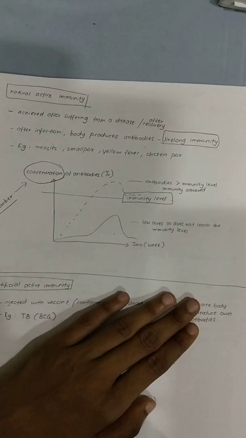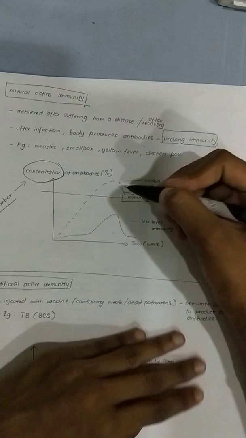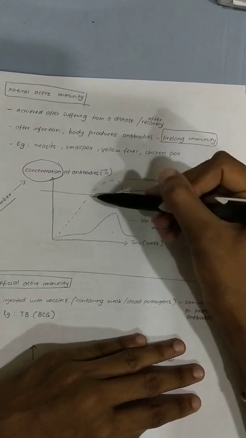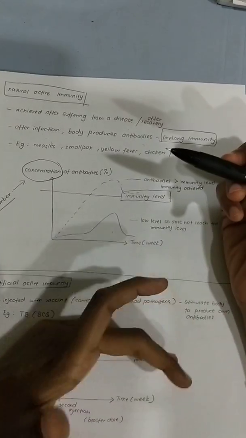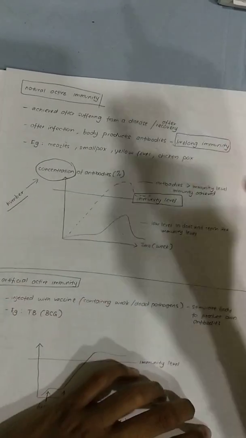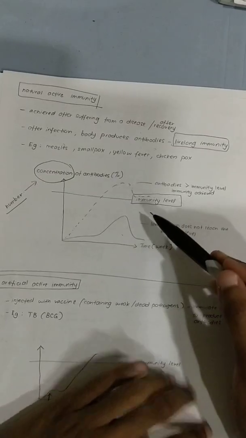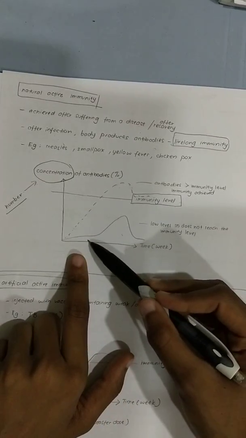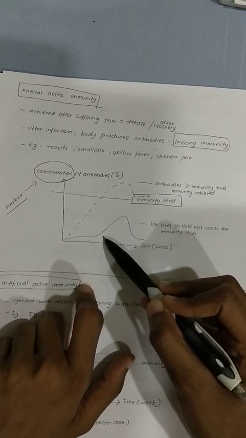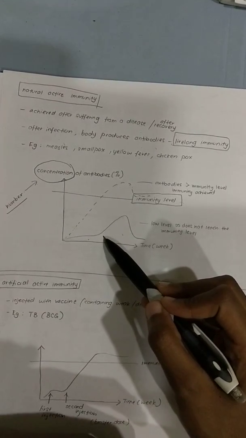So now what we want, for any kind of sickness, is for the concentration of the antibody, the amount of antibody, to be more than the immunity level. Because if it is more than the immunity level, it means you won't fall sick. As simple as that. Okay. Now, what does this graph tell you? It means this is the first time I'm getting the infection. The first time I get the infection, the body tries to fight the infection, tries the first defense, tries the second defense, tries the third defense.